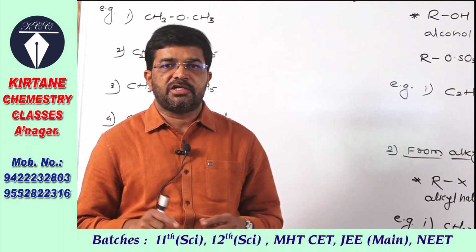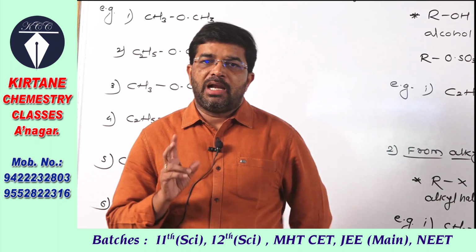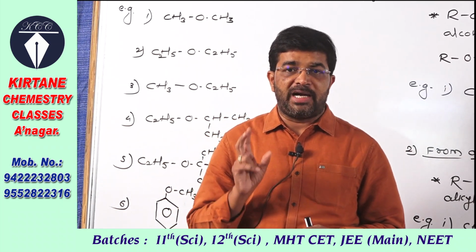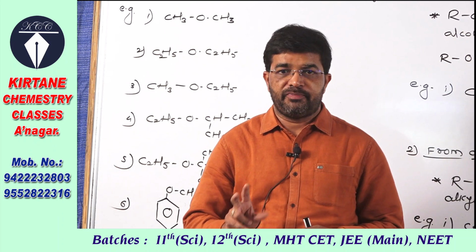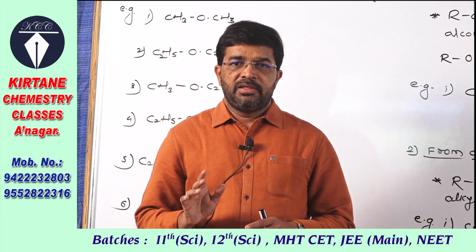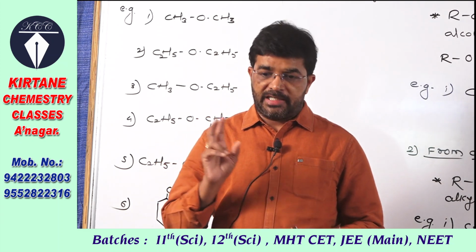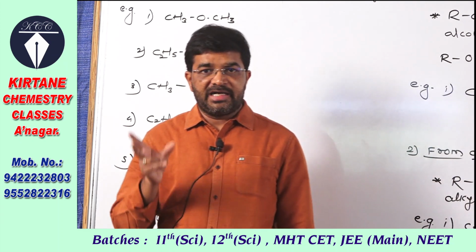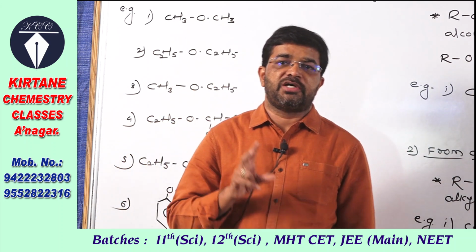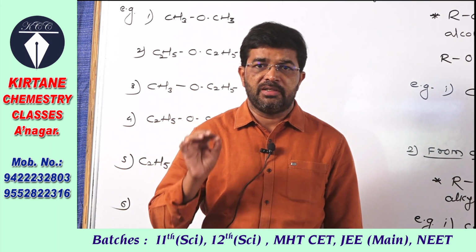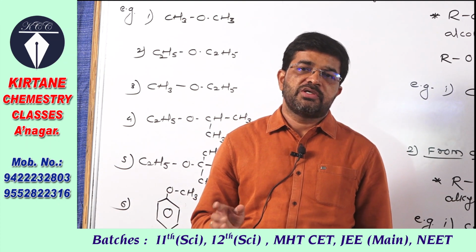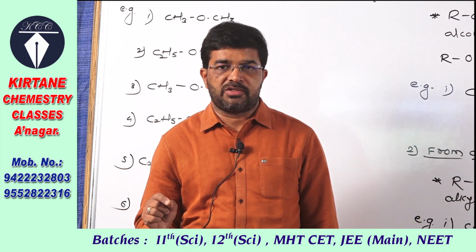Simple ethers are the ethers in which both alkyl groups attached to oxygen are the same. Then they are simple or symmetrical ethers. And if the two alkyl groups attached to oxygen are different, not the same, then such ethers are called mixed ethers, or they are also called unsymmetrical ethers.